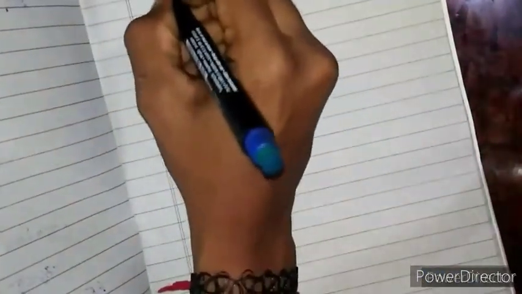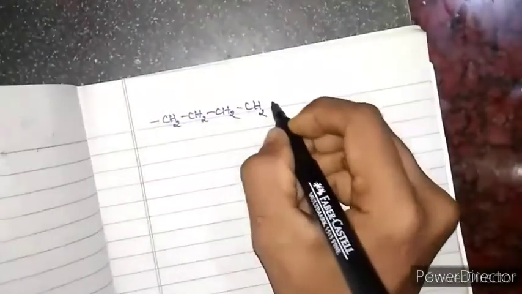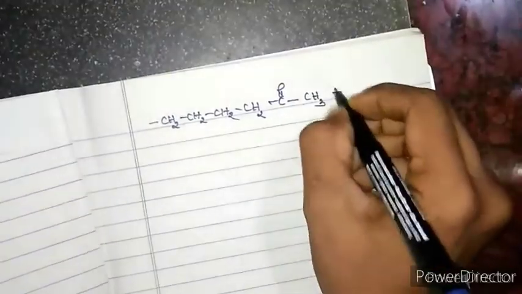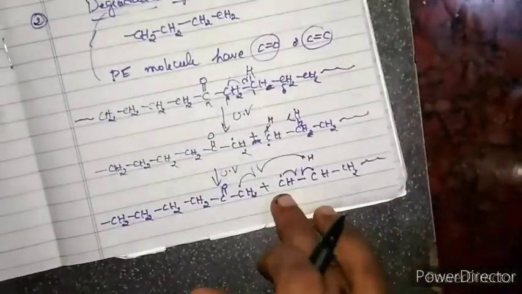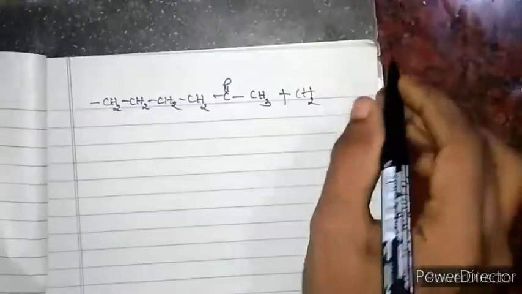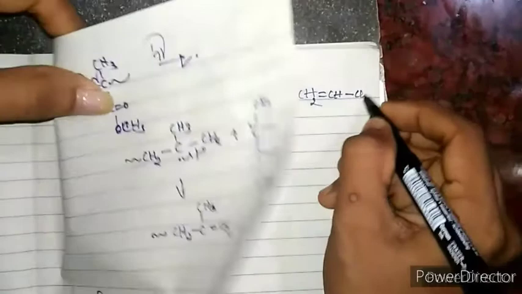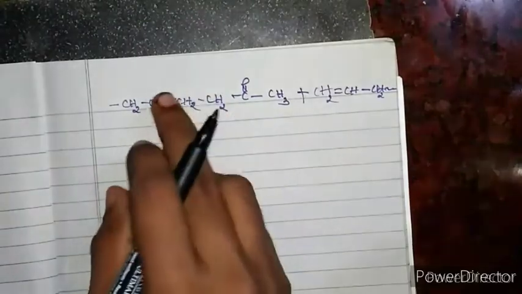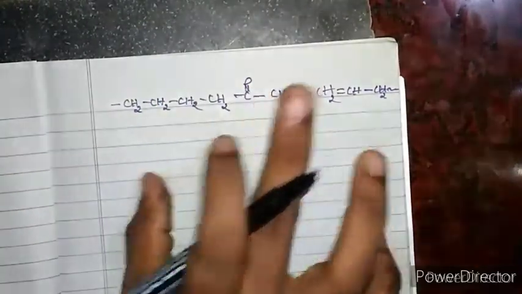I will write and show you: CH2, CH2, CH2, and one more CH2, C double bond O, and that CH2 becomes CH3 now, and here it becomes CH2, CH2 double bond CH, CH2, and it continues. This is what happens in the degradation of polyethylene. Remember, this is the photo degradation of polyethylene.